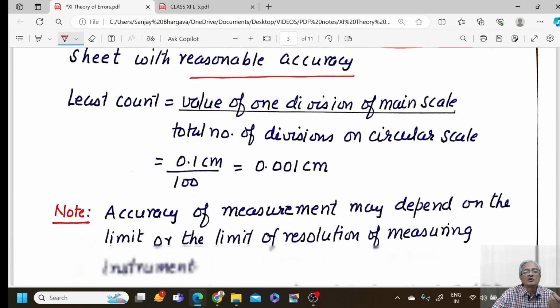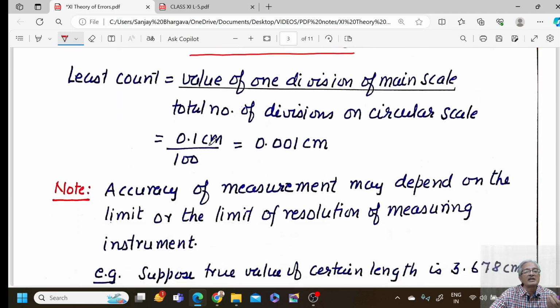Value of one division on the main scale, that is 0.1 centimeter, divided by the total number of divisions on the circular scale. So the least count comes out to be 0.001 centimeter. That is, it can measure with accuracy up to the third decimal place. Hence, it is considered to be more precise in measurement as compared to the vernier caliper.